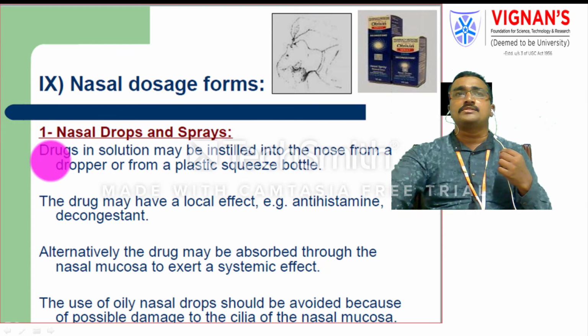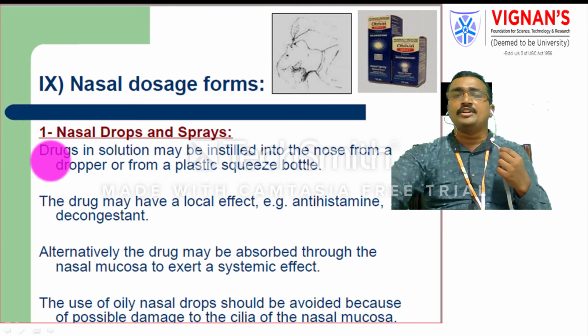These mainly contain oily vehicles. The use of oily nasal drops should be avoided because of possible damage to the cilia, and the loss of sensory action on the nasal mucosa. That's why oily vehicles are not preferably used when making nasal drops or nasal sprays, because they can damage the ciliary area of your nose, and the sensation of smell can be lost continually because of the damage to the ciliary area in the nasal cavity.